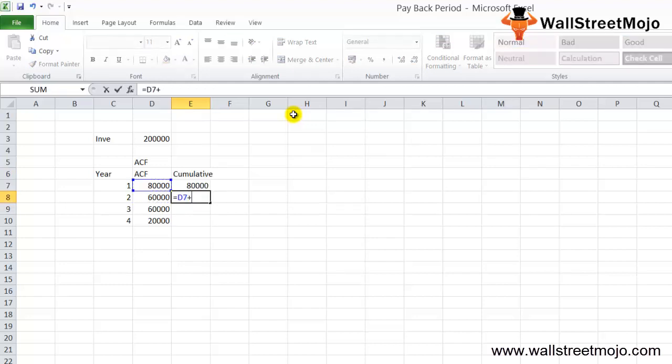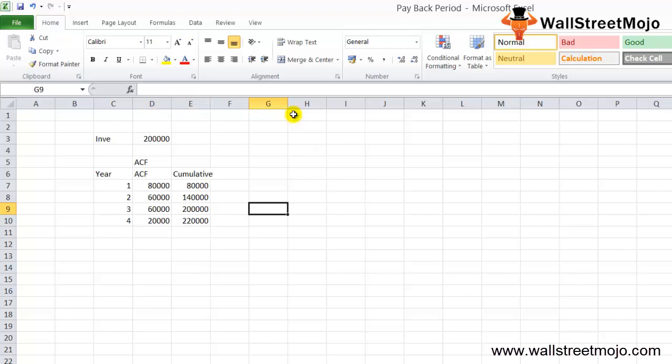The second year will be 80 plus 60, and so on. 80,000 plus 60,000 is 1 lakh 40, and plus 20,000 is 2 lakh 20,000 as the final. So we can say that in this particular third year we recovered the initial investment of how much? 2 lakh. So this is the payback period. As you can see, our 2 lakh has got recovered in the third year.